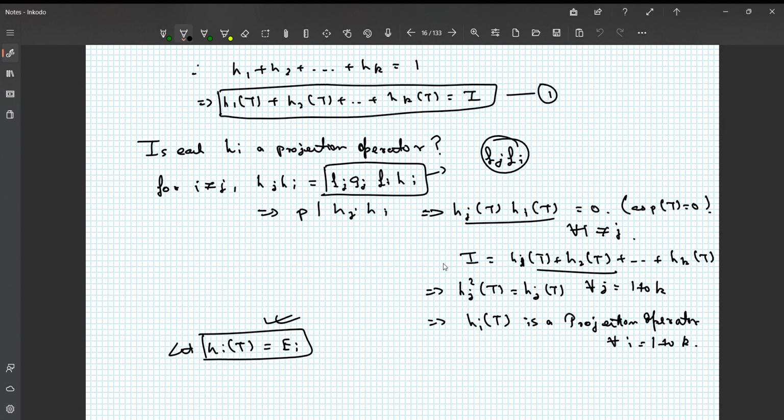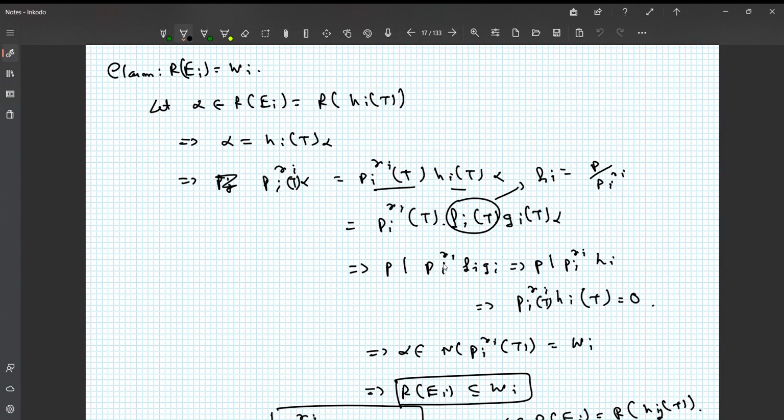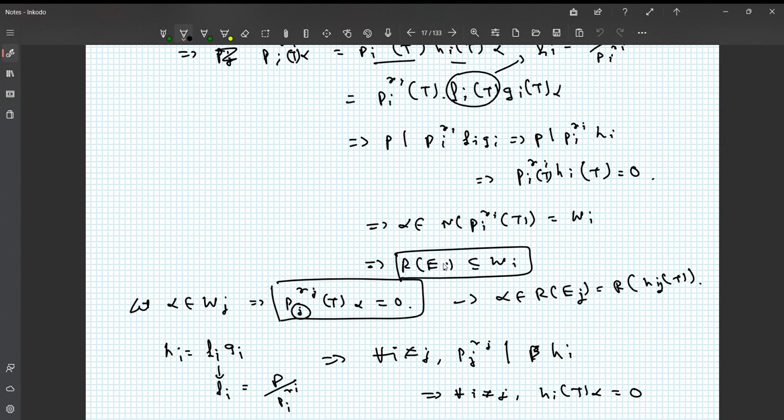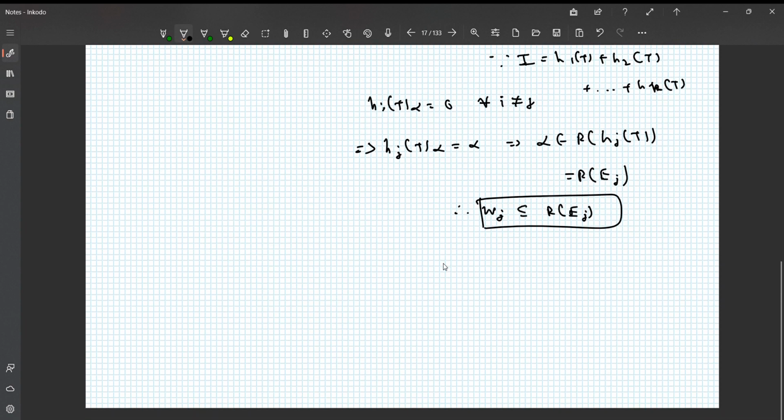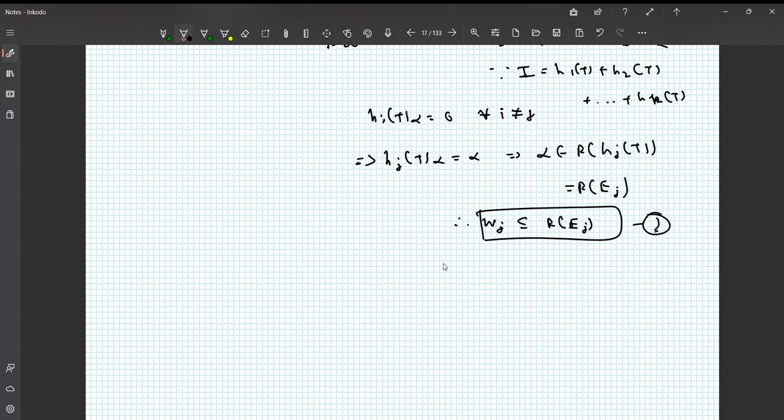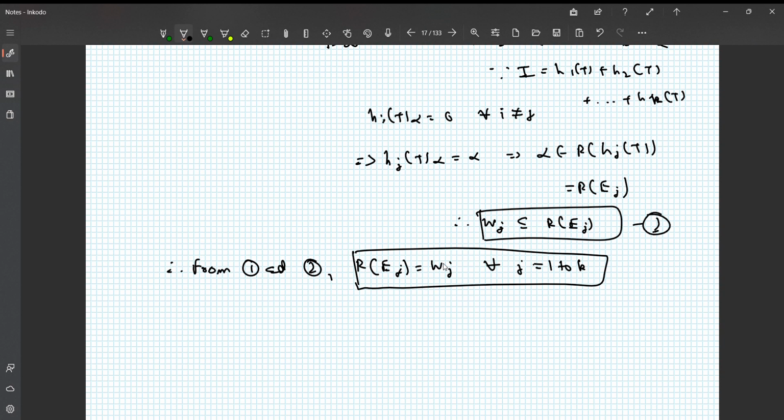So I guess I named the previous statement to be statement 1. Oh, this was in this lecture. I just boxed it. Yeah, so suppose this is 1 and suppose this is 2. I guess it's clear from here. Therefore from 1 and 2, the range of Ej is equal to Wj, and this happens for all j.